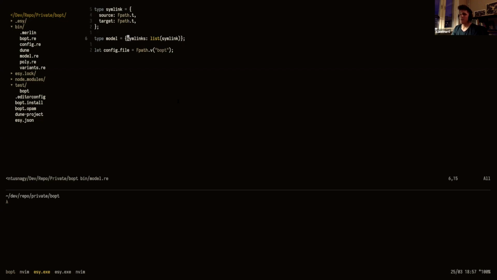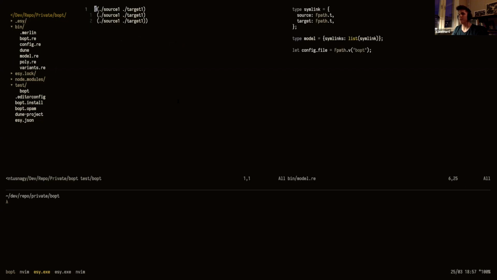Okay, and our model is basically a record with a symlink property that has a list of these symlinks. And this maps kind of to the configuration file, right? So this would be a record in Reason, and this would be the S expression on our disk.